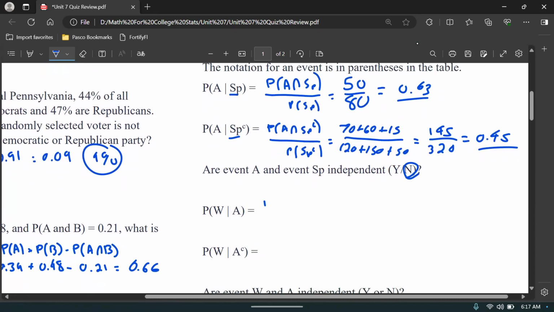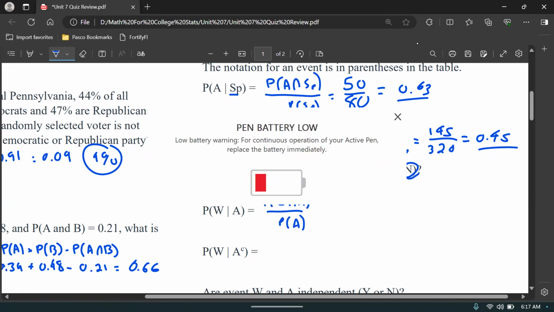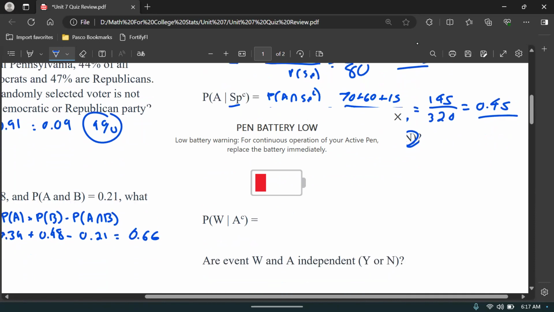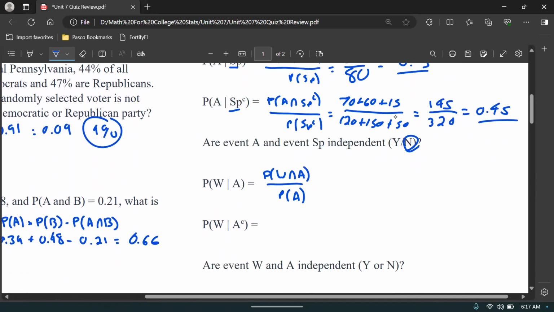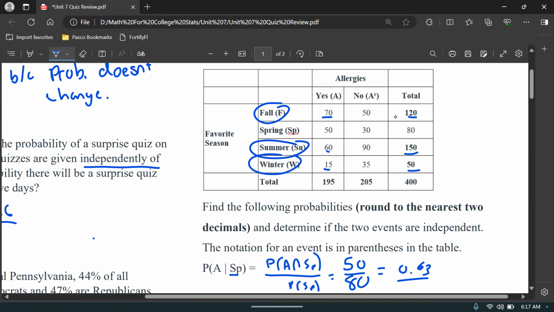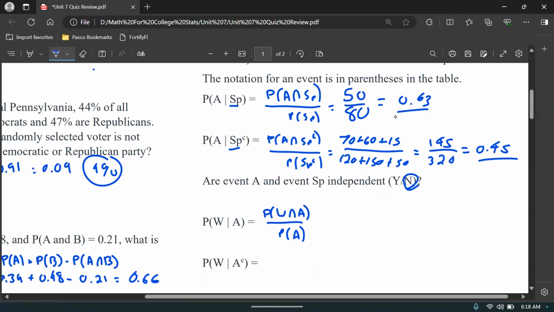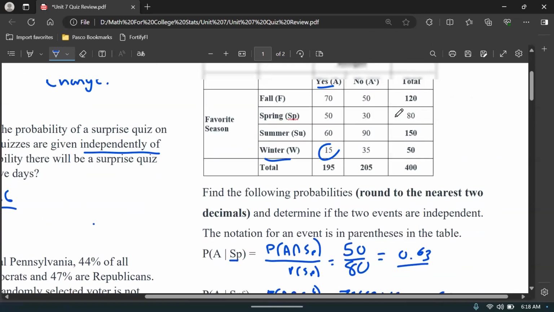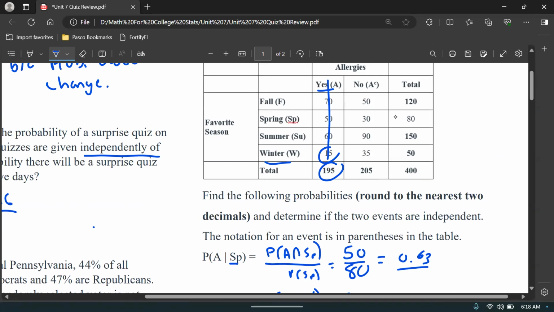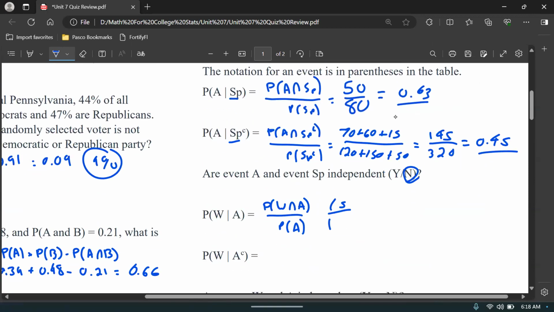So winter given allergies, my probability of winter and allergies over probability of allergies. So winter and allergies. Let's clear this up real quick. Winter and allergies. Allergies, yes. Winter, yes. That's 15. Over allergies. Total for allergies is 195, as you can see there. 195. So 15 out of 195, which is 0.08.